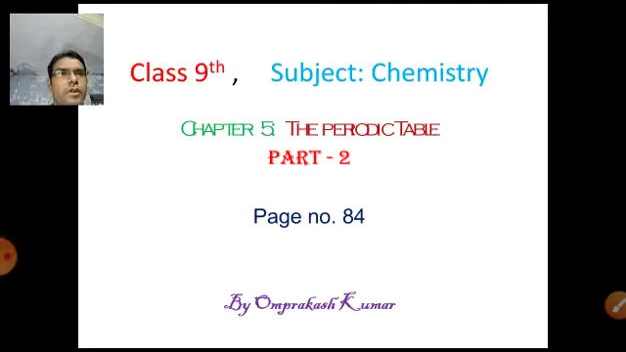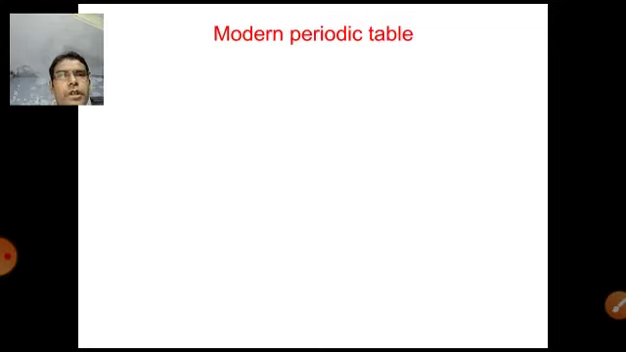Let's start the new topic, the modern periodic table. This topic is from chapter 5, the periodic table, of class 9th chemistry. Let's open your chemistry book and go to page number 84. Modern periodic table.